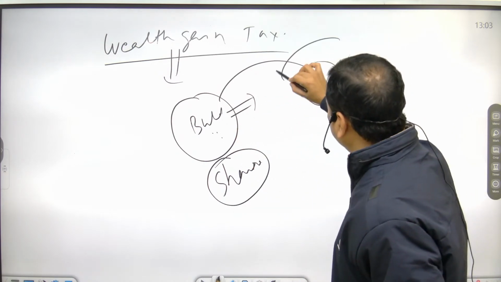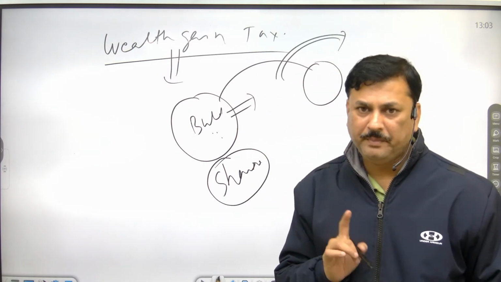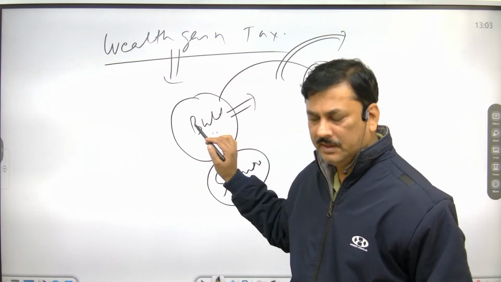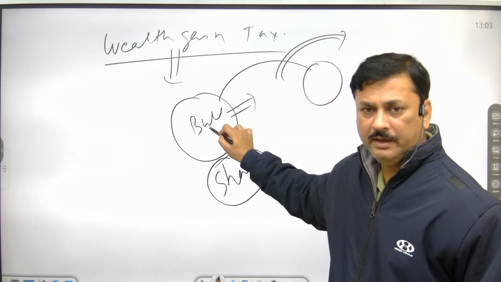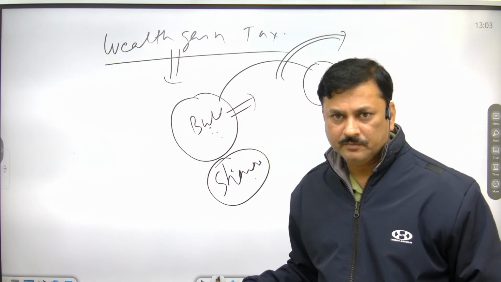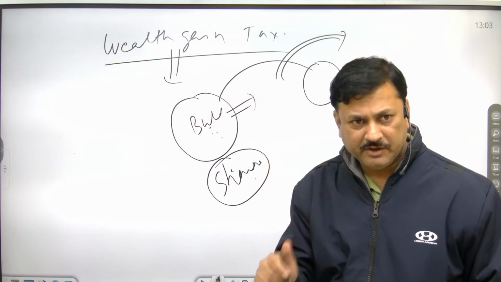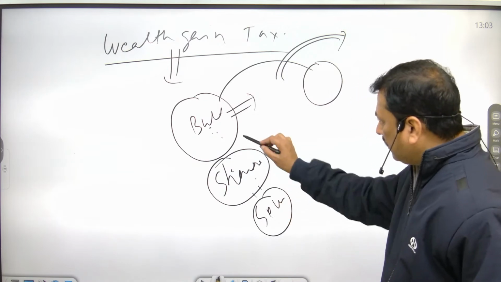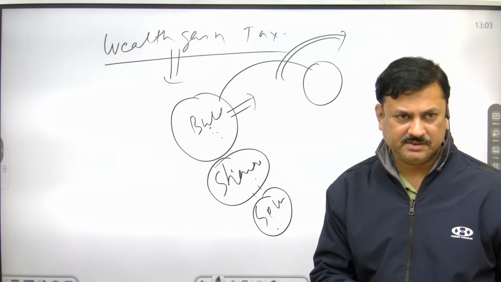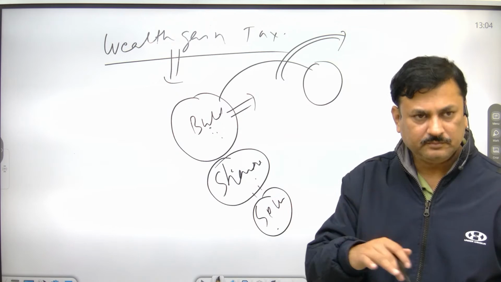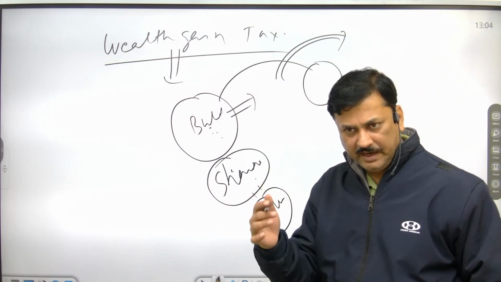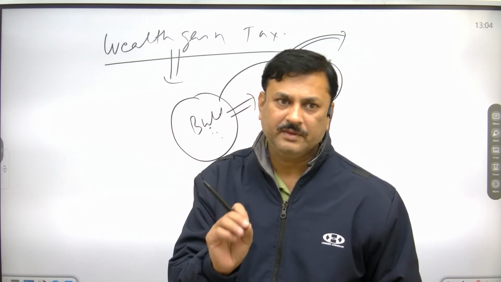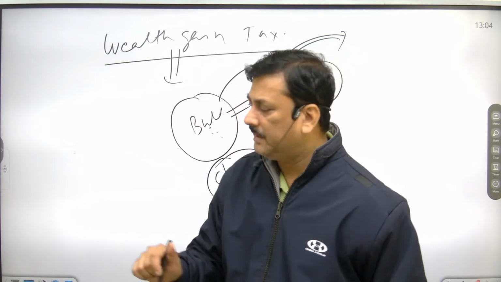On that you have to pay taxes, and that is called wealth gain, either on shares, debentures or any securities you are purchasing. If the cost of purchase is less than the cost at which you are selling, on that you have to pay tax called wealth gain.